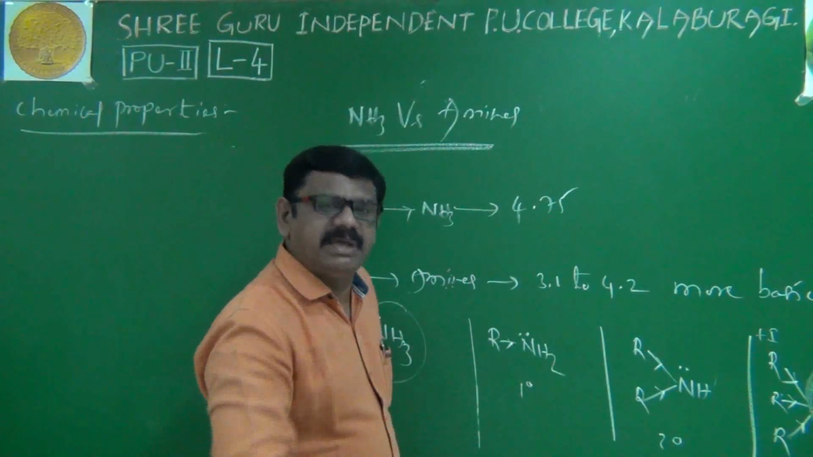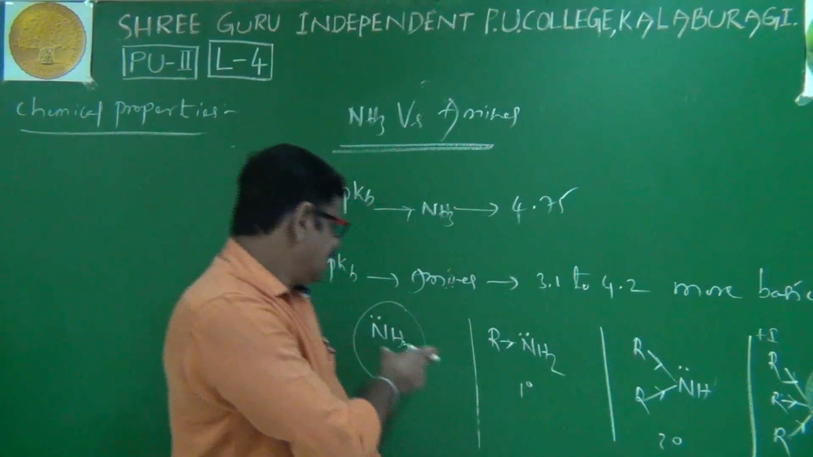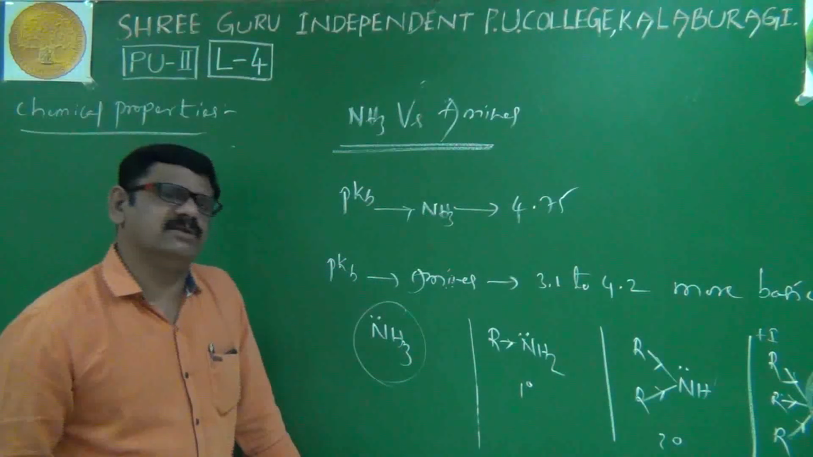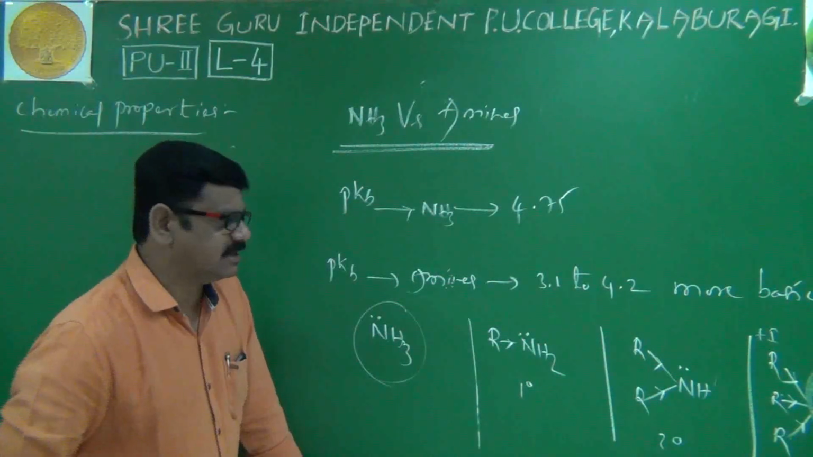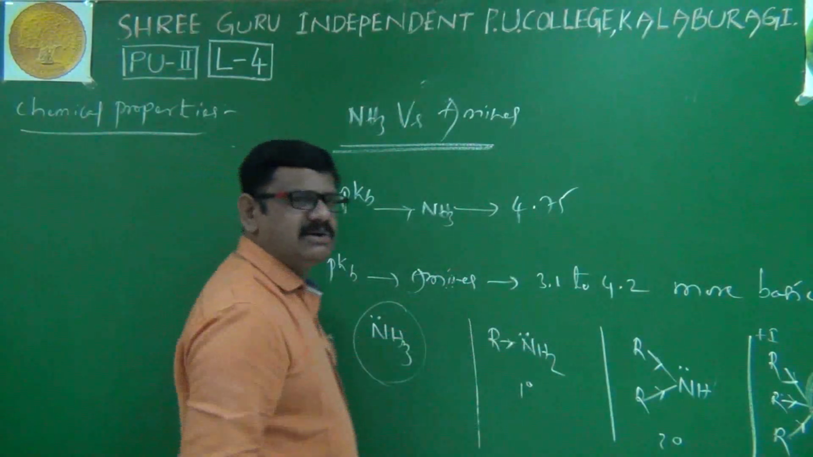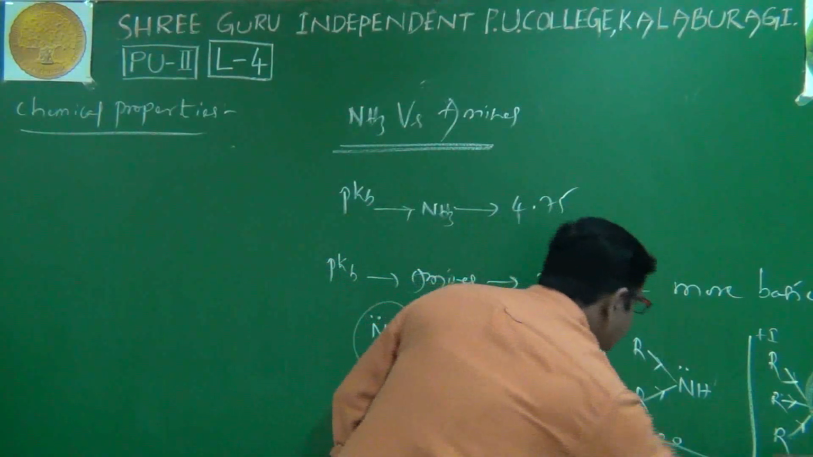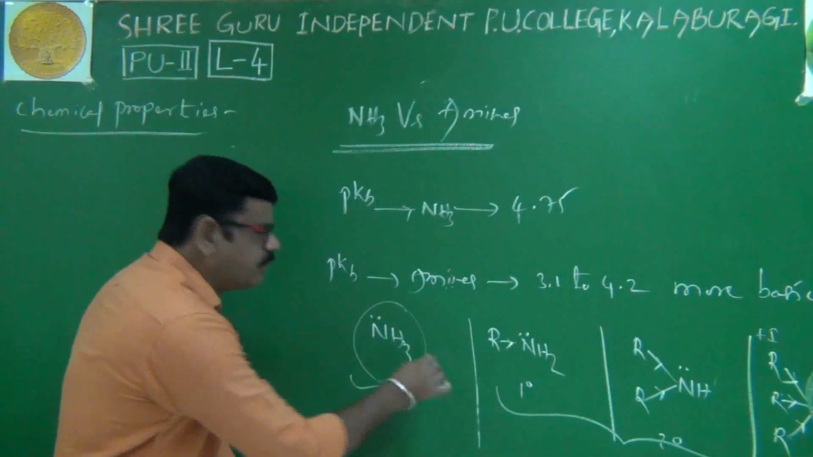Here again, electron pair donating ability is still less. If you observe ammonia, there is no alkyl group. That's why its electron pair donating ability is still less. So according to this, we can conclude that amines are more basic than ammonia.